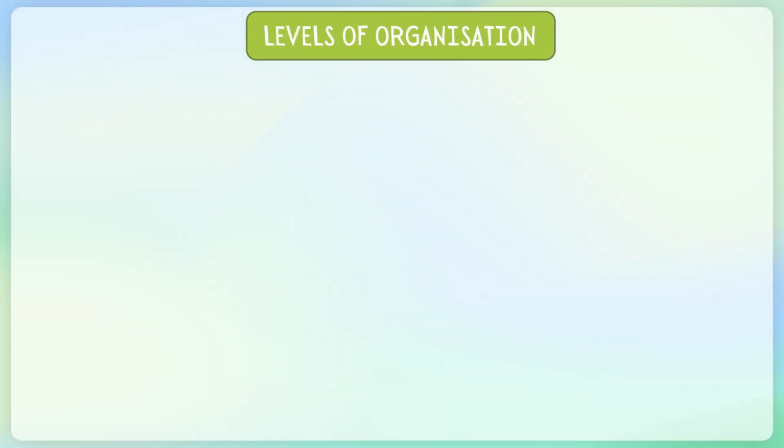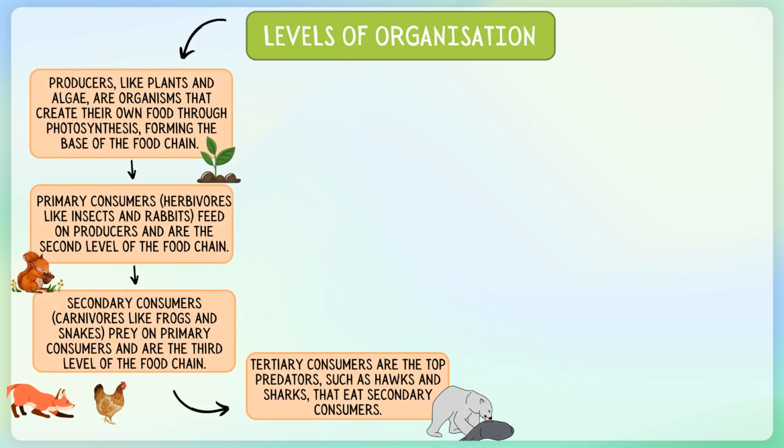In today's lesson, we explored the structure of food chains in ecosystems, focusing on producers, primary consumers, secondary consumers, and tertiary consumers. We defined producers, like plants and algae, as organisms that create their own food through photosynthesis, forming the base of the food chain.